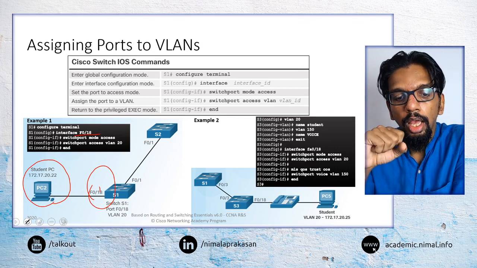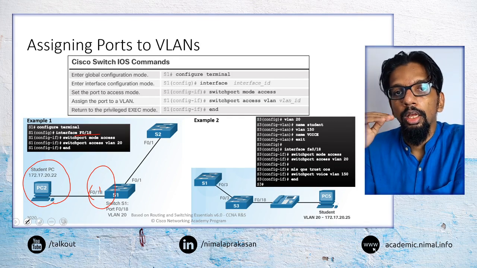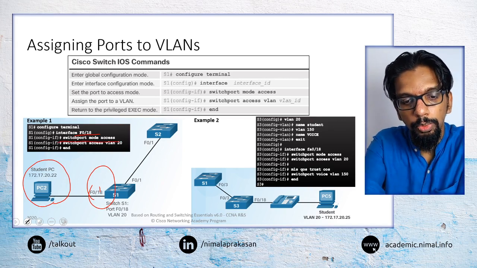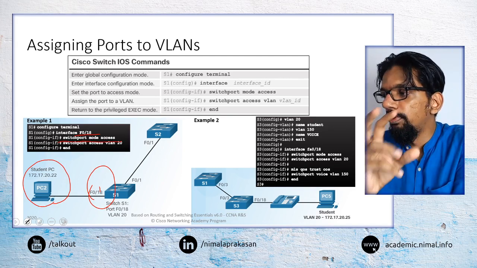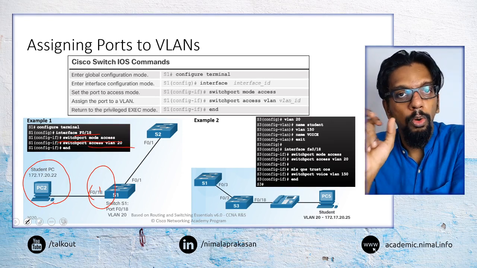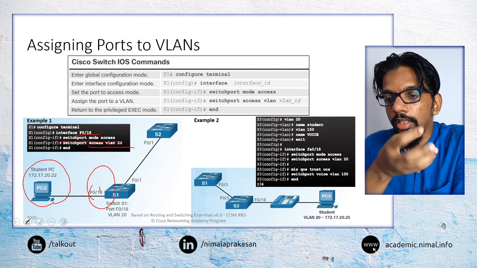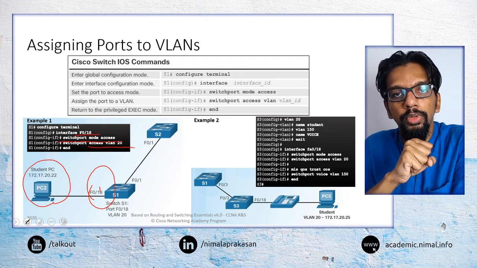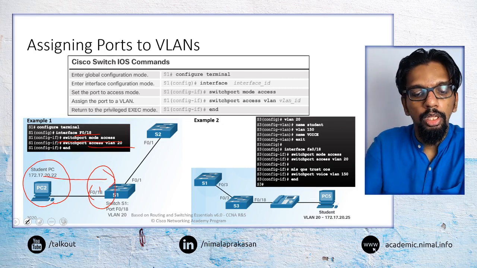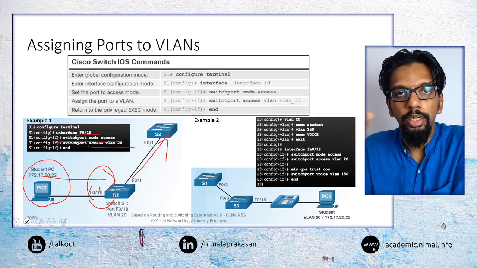F018 is the interface, and there we first enable access mode. That is the switchport mode access command. And then we would specify that that port belongs to VLAN 20. Once we do that, that particular device belongs to VLAN 20. So any traffic that is coming from that device, the switch will add the VLAN tag for VLAN 20 and forward it along any trunks that are there.